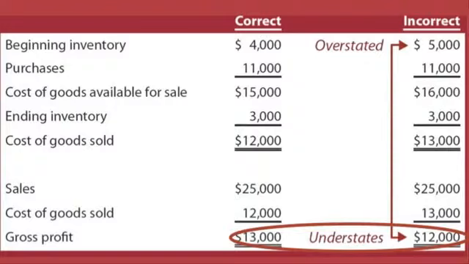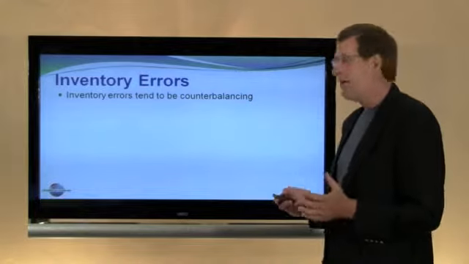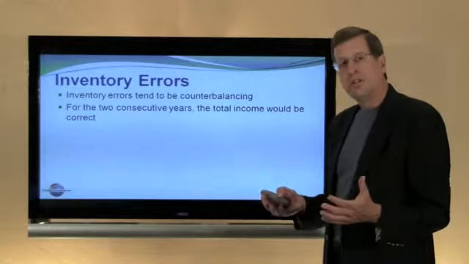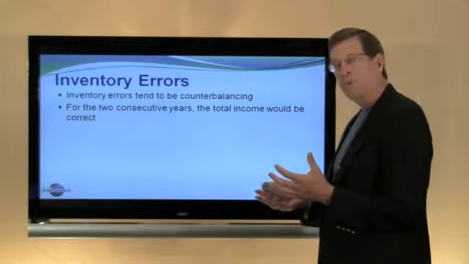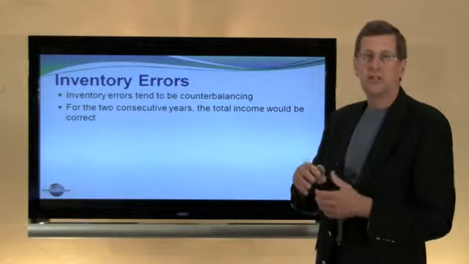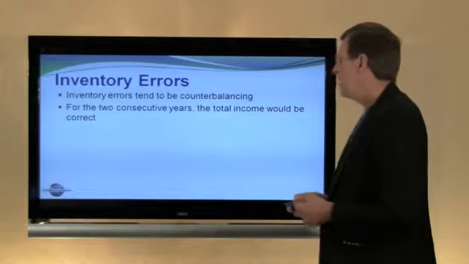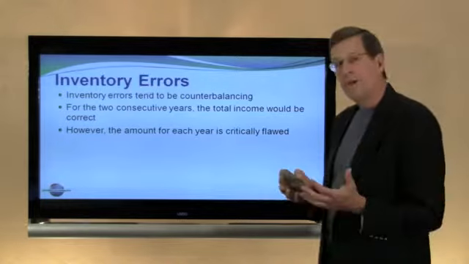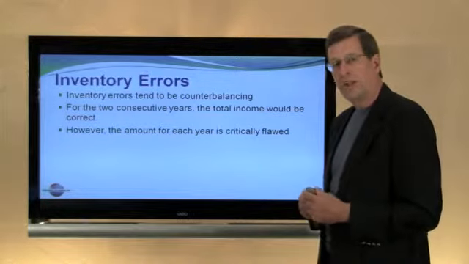Now I'm assuming, of course, that purchases were correctly measured and reported. We're only talking about an error in physically counting or determining what is on stock in these cases. Notice that inventory errors tend to be counterbalancing. That is, for the 2 consecutive year period, while one year's profit was overstated and the next year was understated, it counterbalanced out to the correct amount. However, the amount for each year, each specific year, is critically flawed.